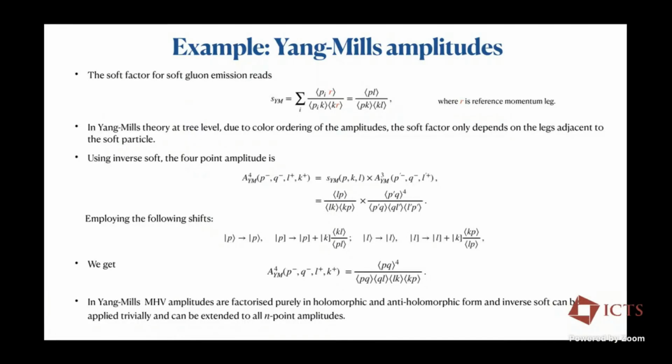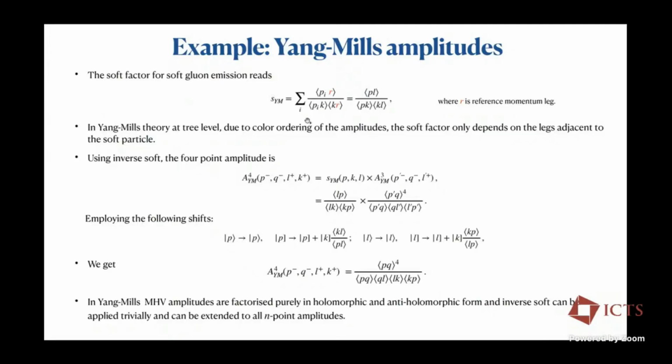But let's first see how we can use this idea of inverse soft to construct higher point tree level gauge theory amplitudes. So I'll first just focus on the MHV class amplitudes. By MHV amplitudes in the case of gauge theory, I mean simply that there are two negative helicity legs and the rest can all be positive. So the idea is very simple. Let's take a 4-point amplitude. To construct the 4-point amplitude, we take the seed amplitude, which is 3-point, which can be trivially constructed using Poincare invariance. And the idea of inverse soft is this: take the seed amplitude, the lower point amplitude, shift the adjacent leg, and multiply with the universal soft factor.